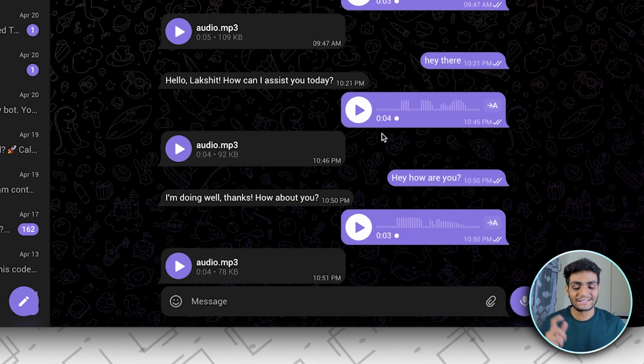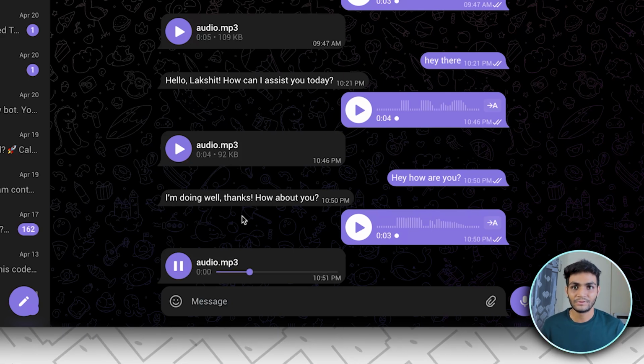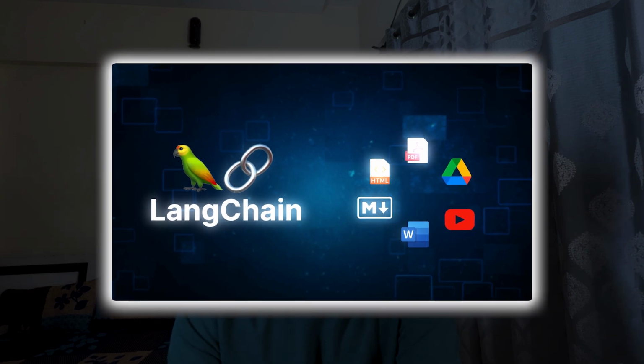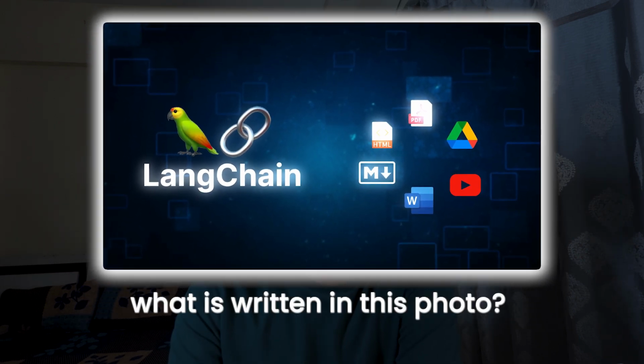So let's see what it says. "I'm here to assist you and I'm ready to help. How's your day going?" So as you can see, it understands the text, it understands the voice, it also understands the image that we give to it, and it will also understand what we are writing in the caption. So let me show you the demo for that.